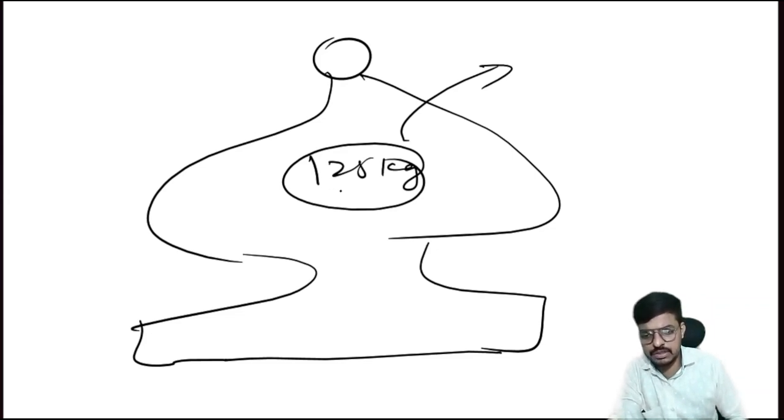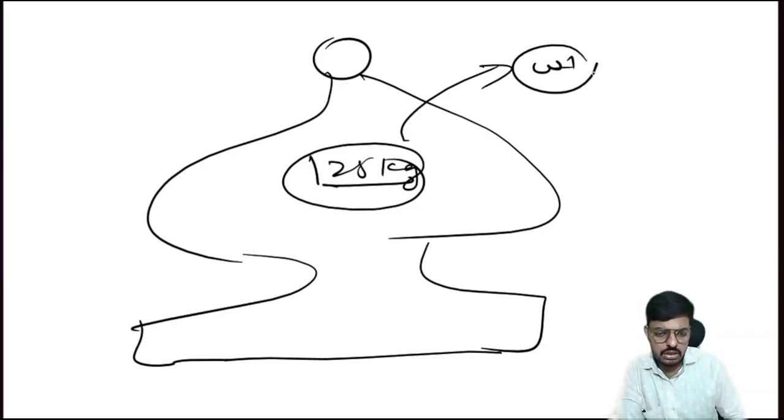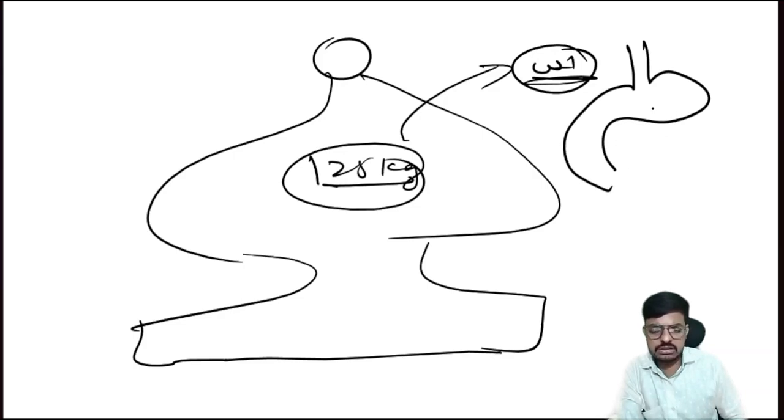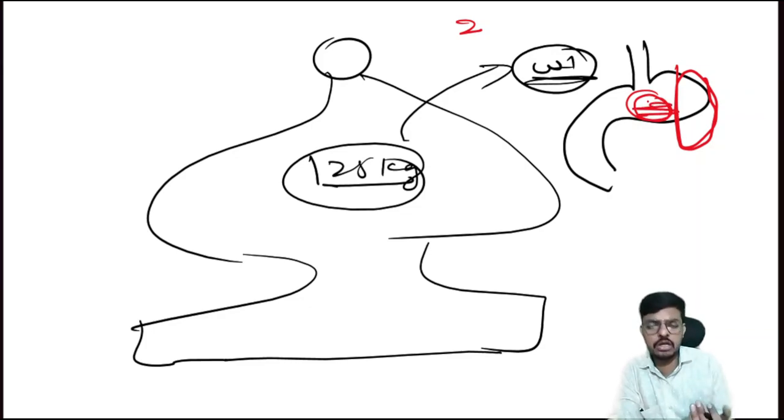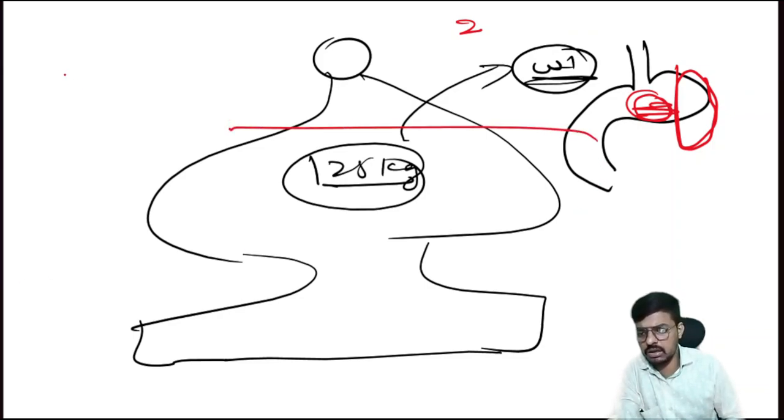So in a heavy-weight patient, in order to reduce the weight, we will reduce the stomach capacity. Consider this one is the stomach, and if I put a band on this part of the stomach, only this particular part of the stomach will be available. The patient will eat like half a plate only. His stomach will get full, which means the patient will not eat more. So the patient will eat less, and his weight will get reduced. So that is the reason we have to do bariatric surgery. Okay,